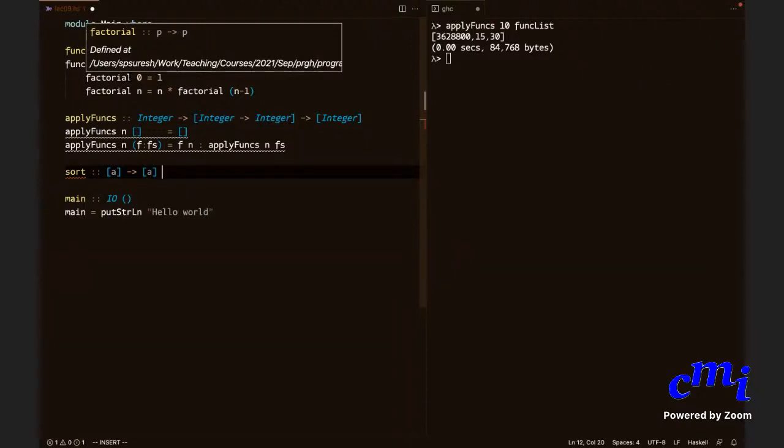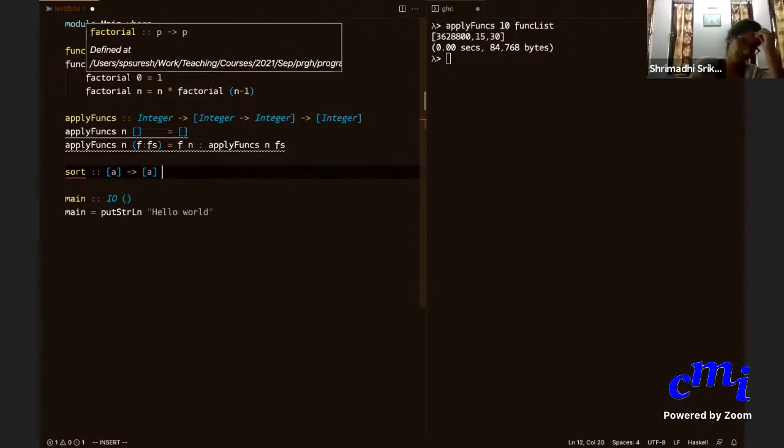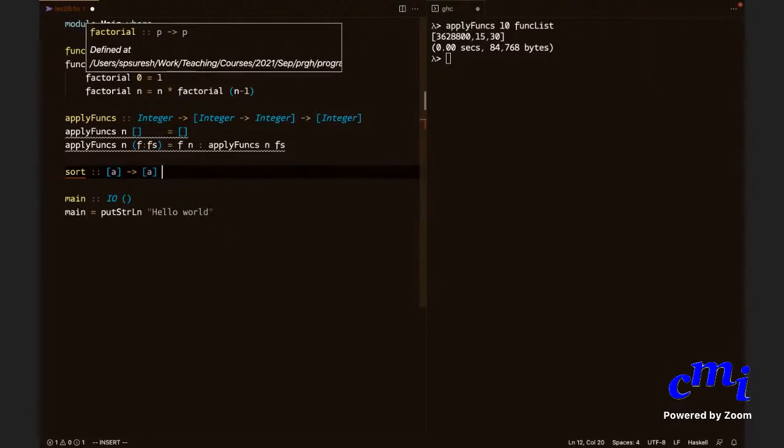What they mean is that f is less than or equal to g if f of x is less than or equal to g of x for all x in the domain of both f and g. The domain of f and g here is integer. So you want to check whether f of x is less than or equal to g of x for all integers. There are two problems with it.